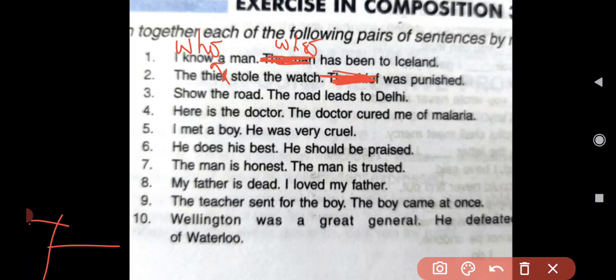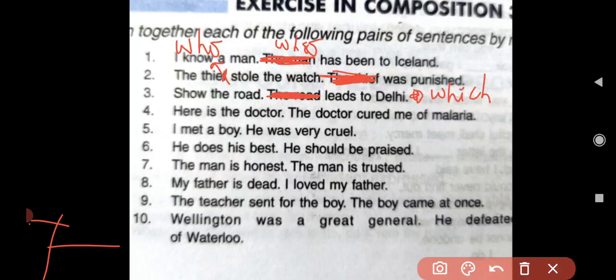I think it must be clear to you now. Show the road which leads to Delhi.